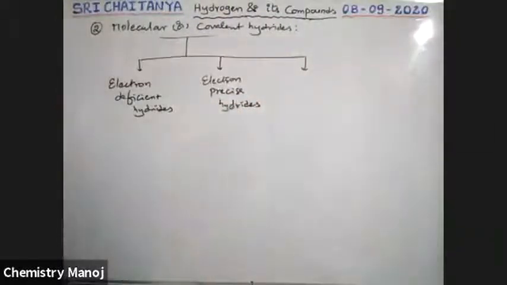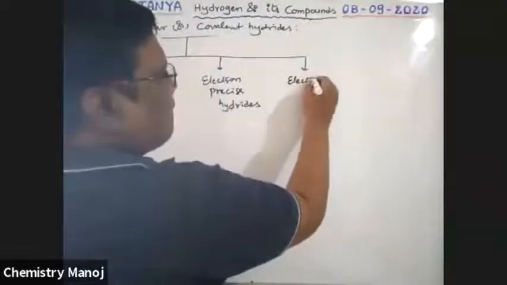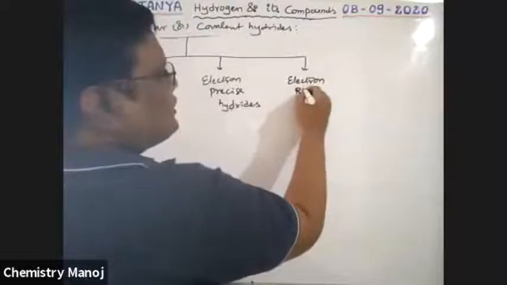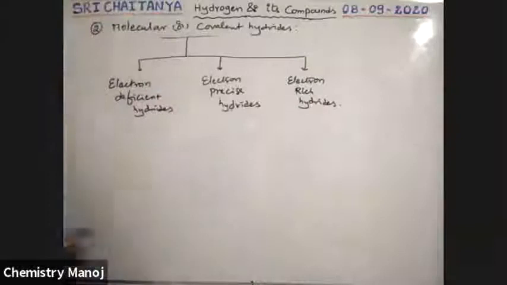And the last one, electron rich hydrides. So covalent or molecular hydrides are three types: electron deficient hydrides, electron precise hydrides, electron rich hydrides.